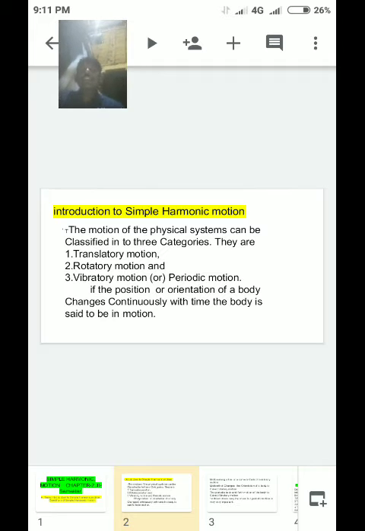So, understand, three categories: first one translatory motion, second one rotatory motion, third one vibratory motion or periodic motion.